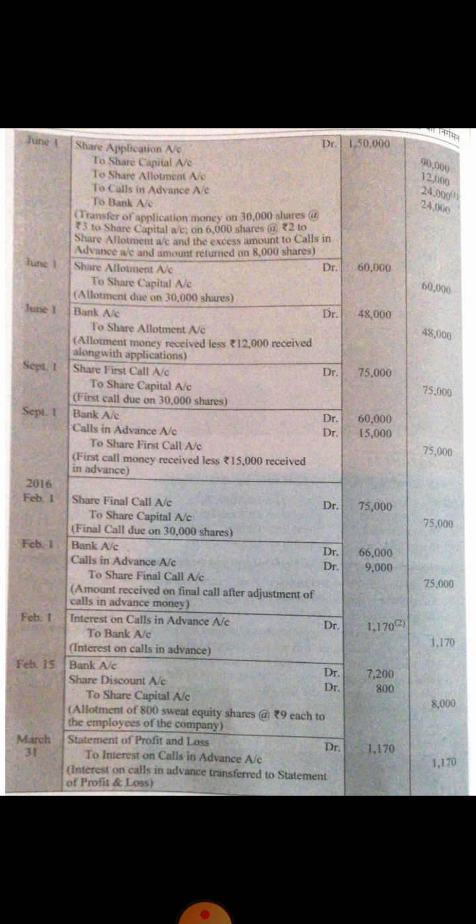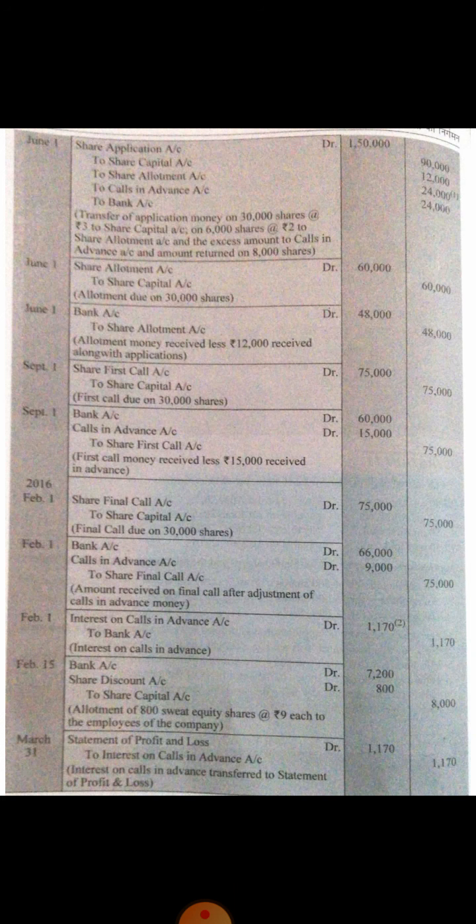24,000. Clear? Total excess money in this question was rupees 36,000. Out of 36,000, 12,000 was adjusted towards allotment, which we have already recorded while receiving the allotment money. Clear? But for the calls we have adjusted rupees 24,000, but this 24,000 is for both calls, first call and final call.